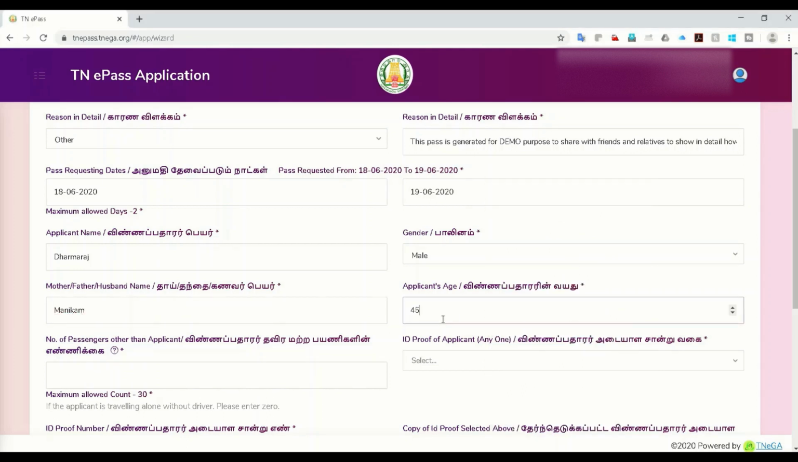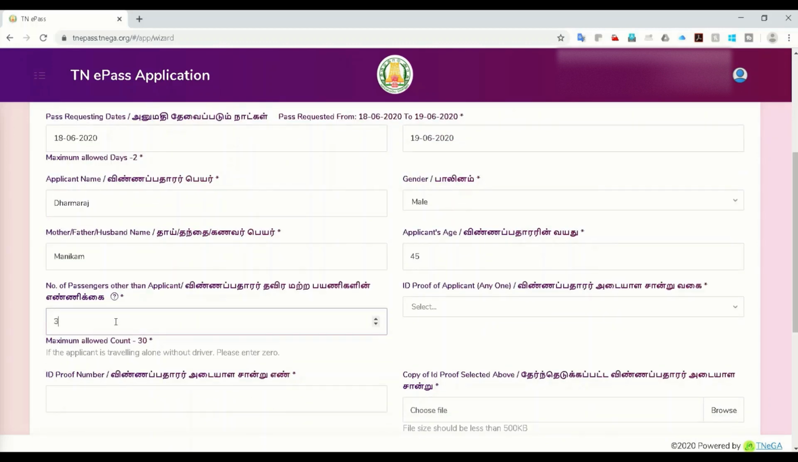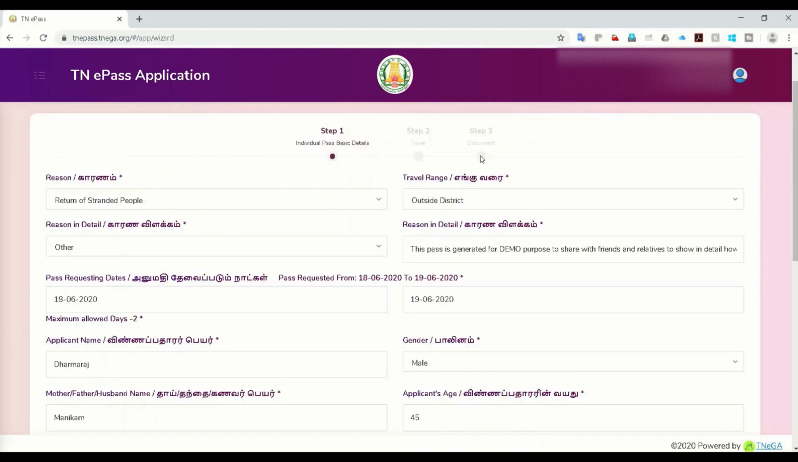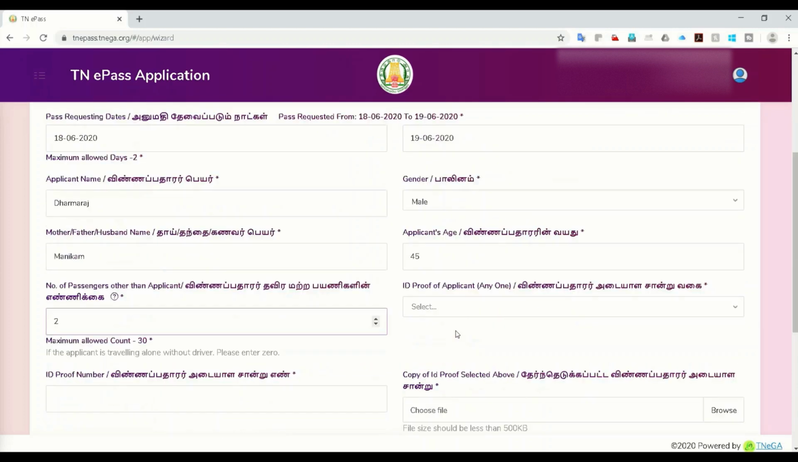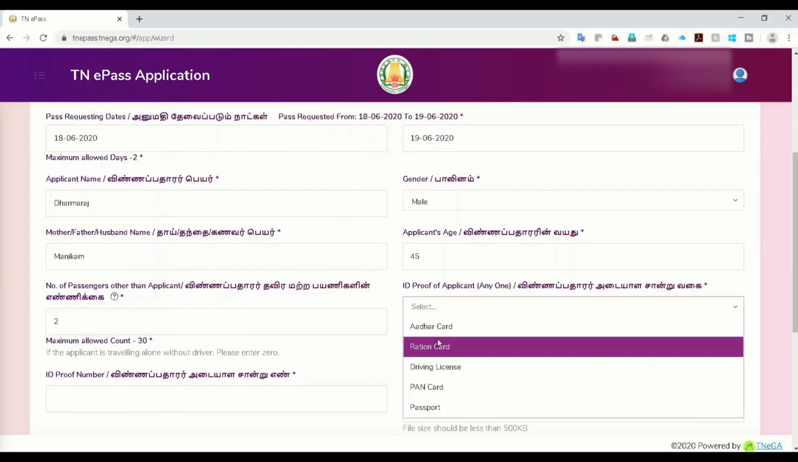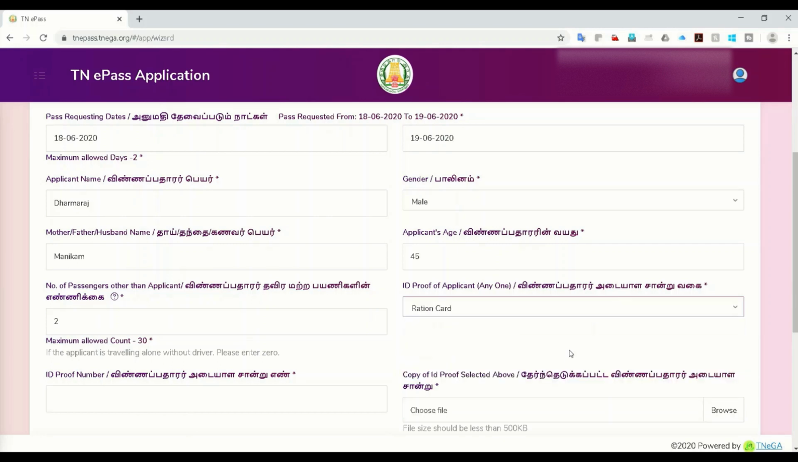Age, let's say 45. Number of passengers, like usually three, including you. If you and three family members are traveling, then mention four here. So for now, let's mention two here, because in the document section it will not allow you to add more than two. So let's say I have a ration card here.